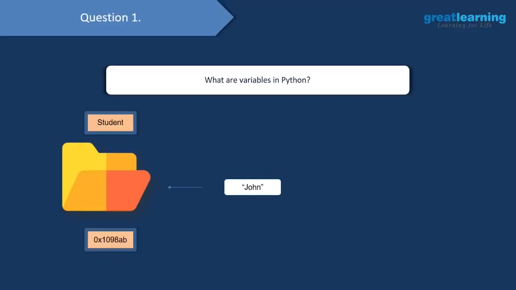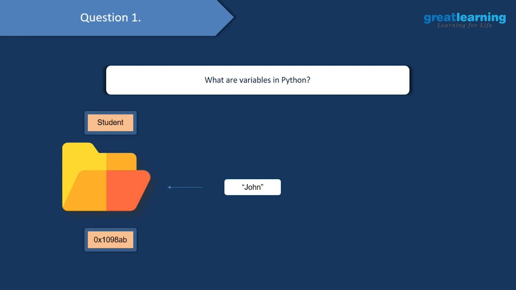So we'll be starting off with our first question. What are variables in Python? To answer this, whenever you're working with any programming language, you are basically working with data. And if you're working with data, you would have to store that data somewhere. And this is where variables come in.